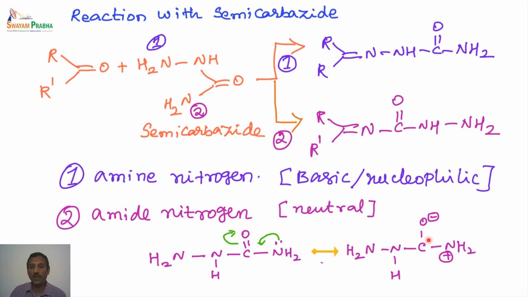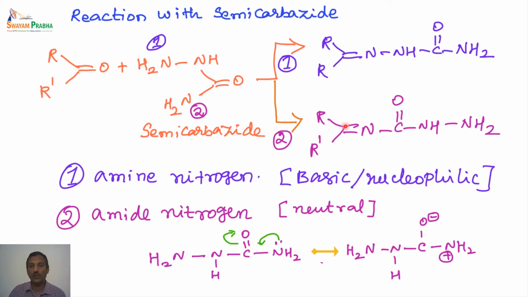So we have this kind of intermediate that is formed. In other words, this amide nitrogen is no longer nucleophilic. That means the lone pair is not on the nitrogen, so it is basically neutral in nature. When it is neutral, it cannot attack the electrophilic carbon. So this particular nitrogen, the amide nitrogen, cannot attack this electrophilic carbon.